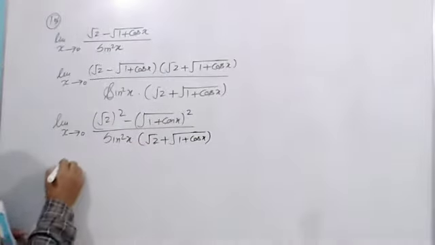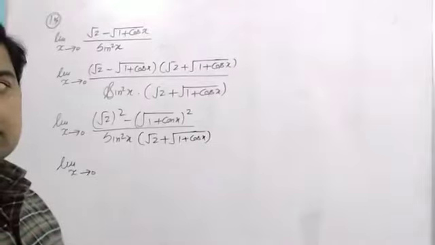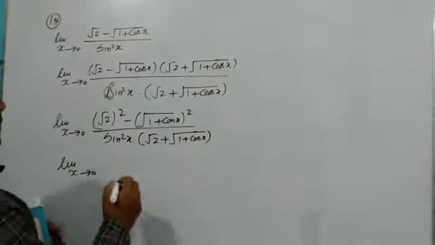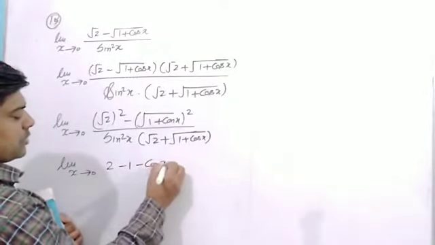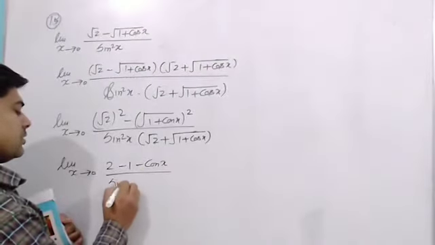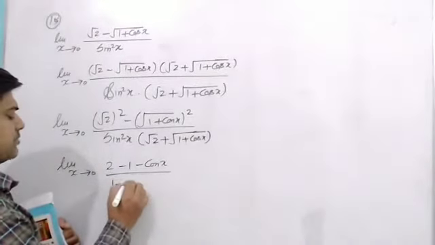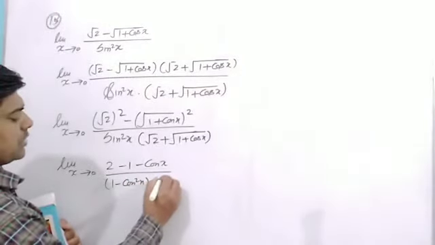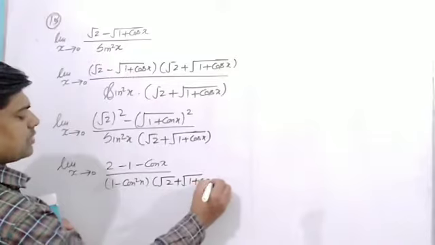Now you can see limit x tends to 0, it can be written as 2 minus 1 minus cos x, whole upon, and that sin square can also be written as 1 minus cos square x, because a few things will eliminate here, into under root 2 plus under root 1 plus cos x.